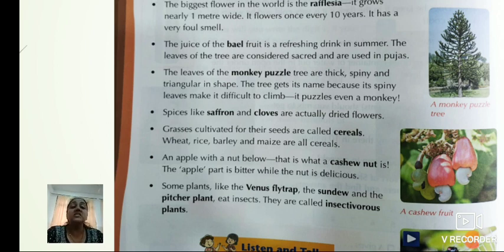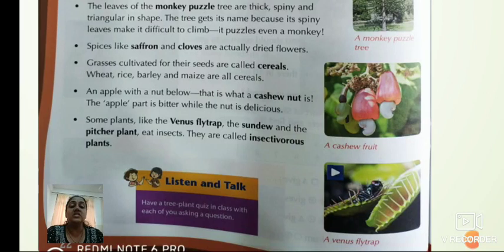Last point, some plants like the Venus flytrap, the sundew and the pitcher plant eat insects. They are called insectivorous plants. Why are they called insectivorous plants? Because they can easily catch insects and eat them. This is the picture of a Venus flytrap.